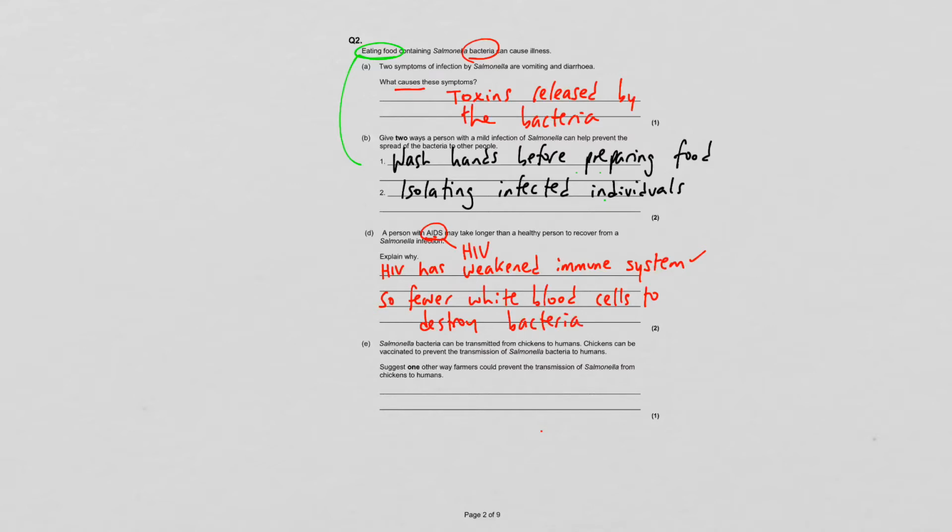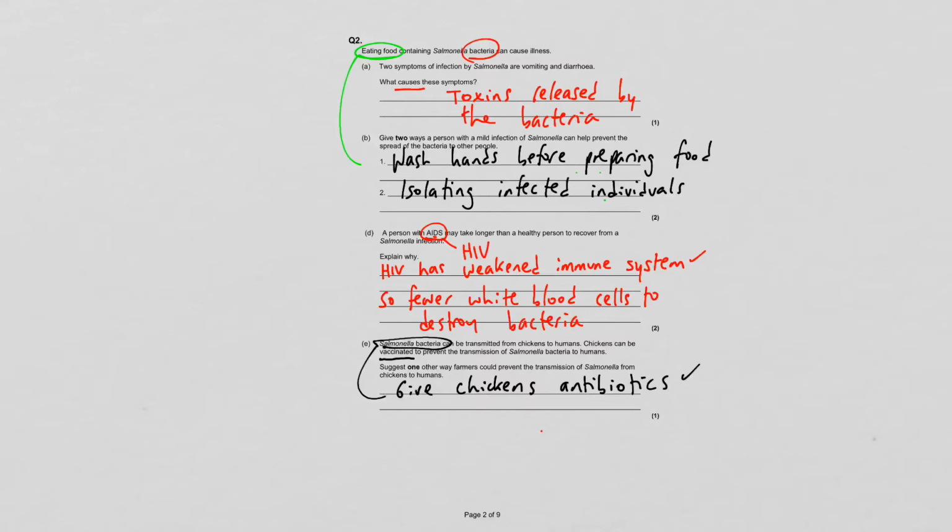Question 4, or E. Salmonella bacteria can be transmitted from chickens to humans. Chickens can be vaccinated to prevent the transmission of Salmonella bacteria to humans. Suggest one other way farmers could prevent the transmission of Salmonella from chickens to humans. So they've already said vaccinated, so you can't say vaccinate the chickens. Salmonella is a bacteria, so you could say give the chickens antibiotics to cure the Salmonella by killing the bacteria. So that would be one mark.